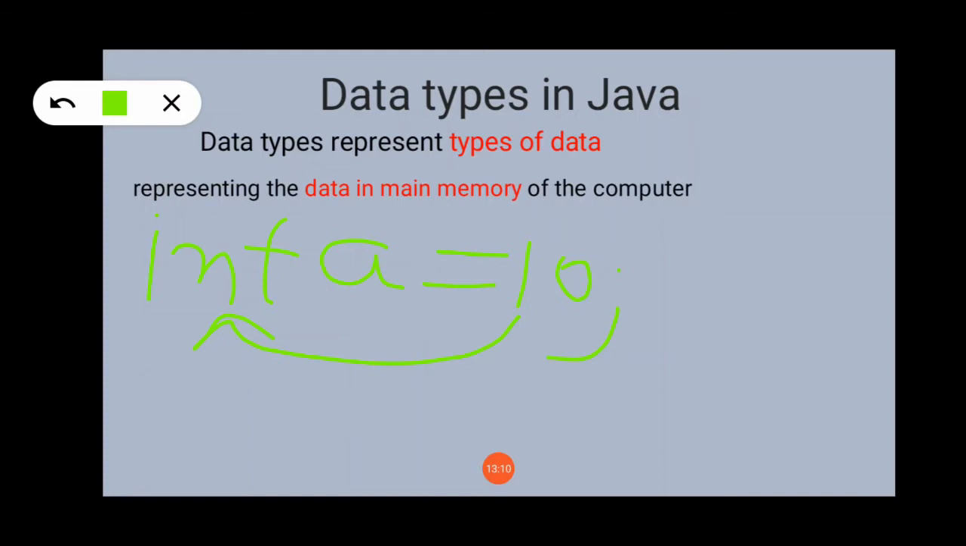Here 10 is an integer type of data, so we write int a equals 10. So int is your integer data type. The type of data is nothing but the data type. Again the concept is the same as in C and C++ programming languages, but the representation in memory and the range are different. So we will see.